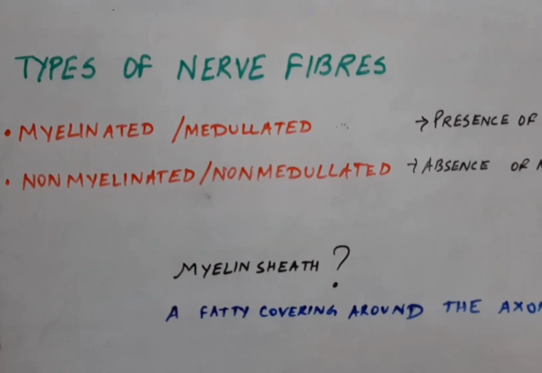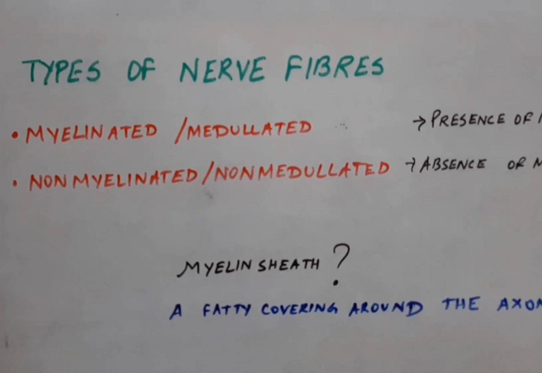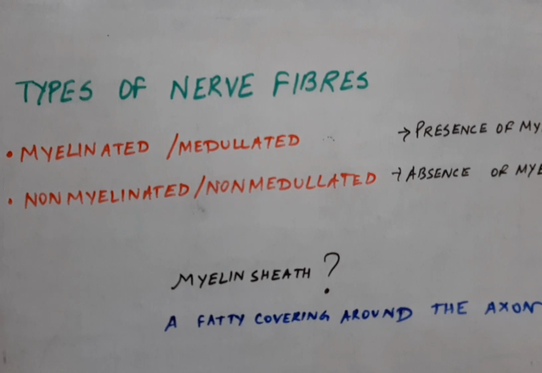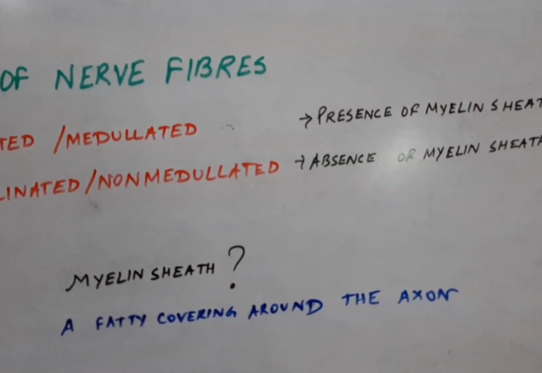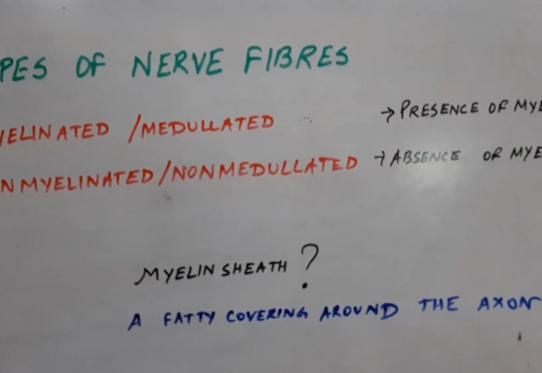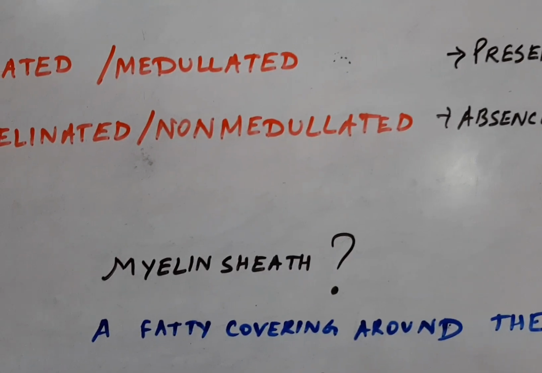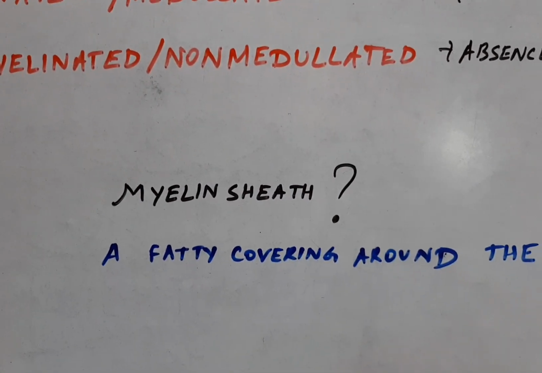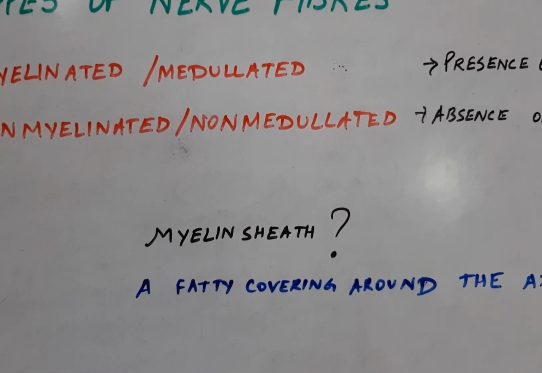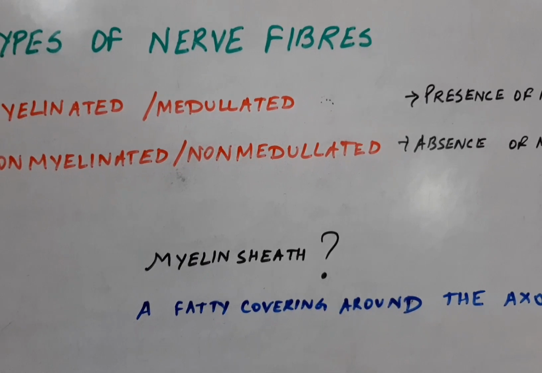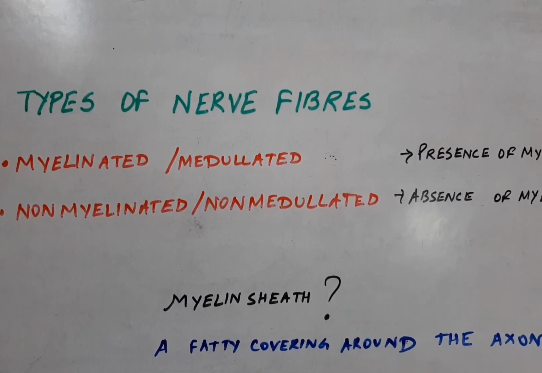The next topic is the types of nerve fibers based on the presence or absence of the myelin sheath. Myelinated or medullated nerves are those that have a myelin sheath over them. Non-medullated nerves are those which have no myelin sheath over them. Now, what is a myelin sheath? It is a fat covering around the axon. So these are the two types of nerve fibers. Axons form the nerve fibers, and a nerve fiber may be 1 meter long.